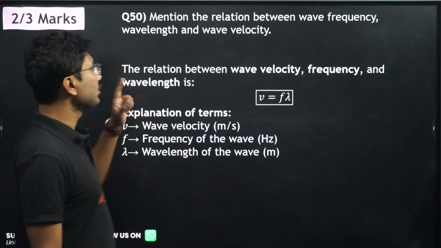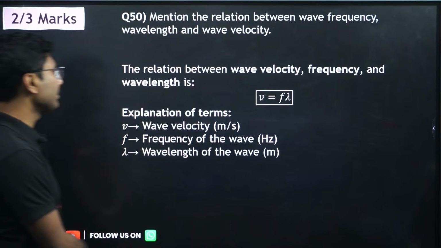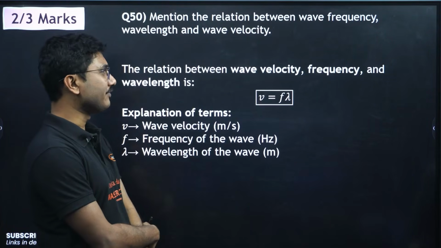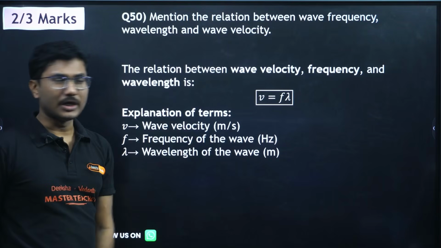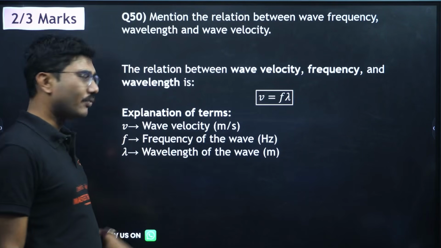Next, mention the relation between wave frequency, wavelength and velocity. The relationship between wave velocity, frequency and wavelength is v equals f lambda. v is wave velocity, f is frequency, and lambda is wavelength.